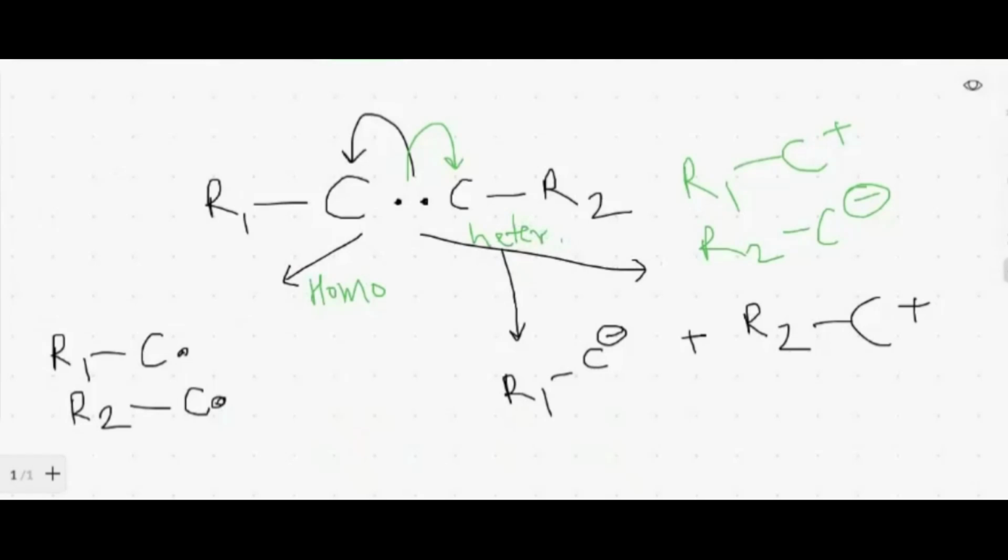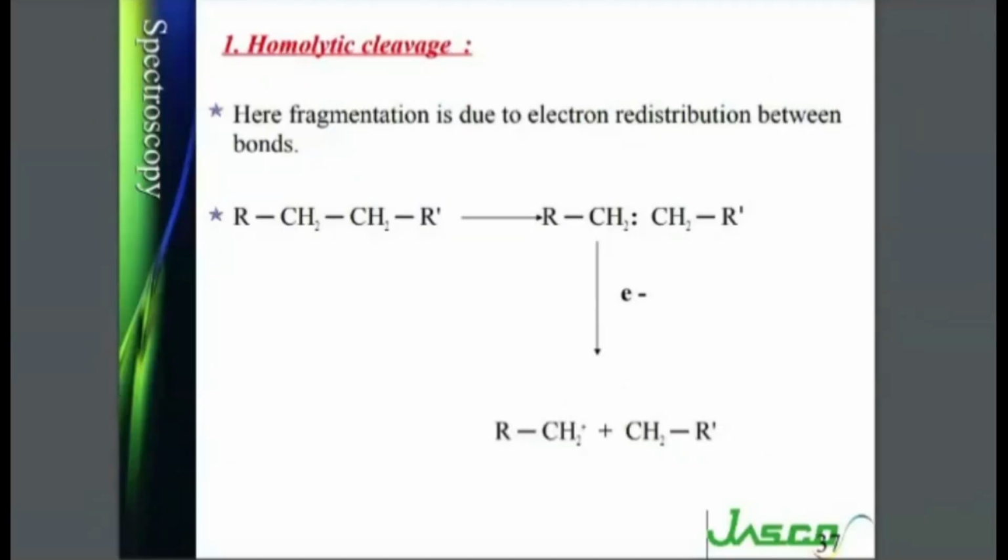Now please remember, we are not talking about ions here, we are talking about molecules in this example when we look at homolytic and heterolytic cleavage. But in mass spectrometry, we are more likely to encounter ions. So this positively charged and a neutral molecule signifies that this is homolytic cleavage.